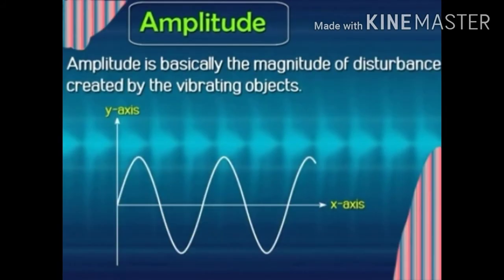Second characteristic we have is amplitude. Amplitude is basically the magnitude of disturbance created by the vibrating object. It's also a disturbance created by the vibrating object.